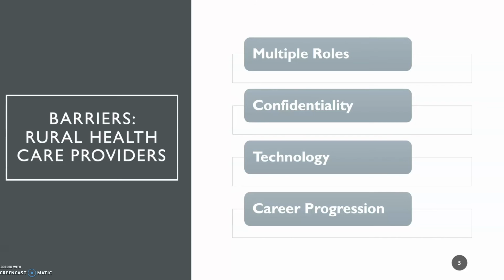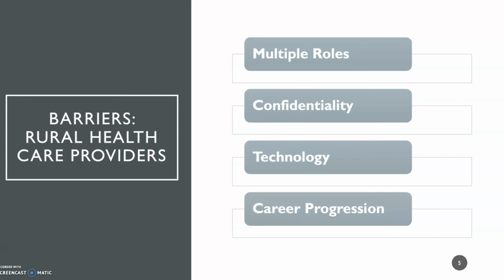And one of the next barriers is technology. Rural areas have less diagnostic technology and just older technology in general. So for a healthcare provider to be able to do their job, they might have to send patients to a higher level facility further away. And the last barrier that rural healthcare providers face is career progression.